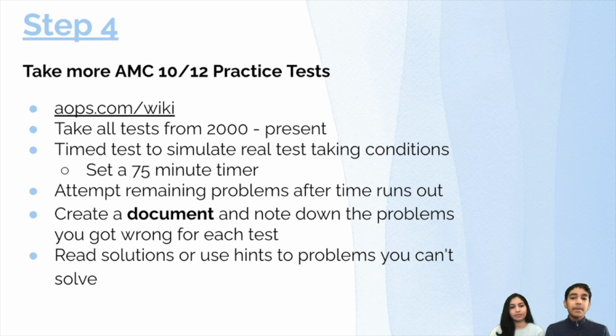Slowly reduce your time, maybe by 5 minutes every time. So you start with 2 hours, then go 1 hour 55 minutes, then 1 hour 50 minutes, and keep working on that speed, building it up until you can finish in the 75 minutes for the test. And if you're taking a set 75-minute test, which you should also be doing just to make sure you're not used to taking a really large amount of time for your contest, you want to make sure to attempt all remaining problems after the time runs out.